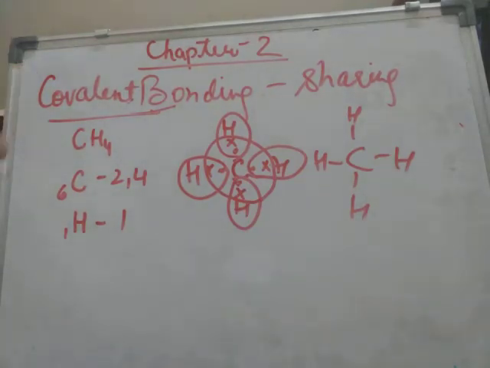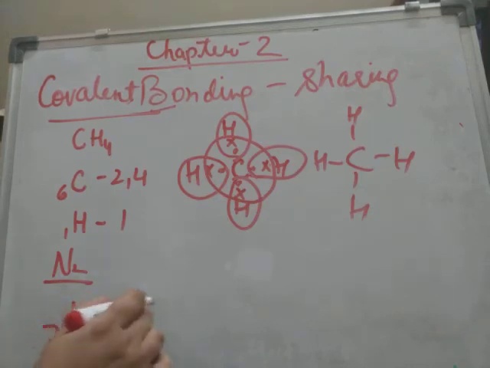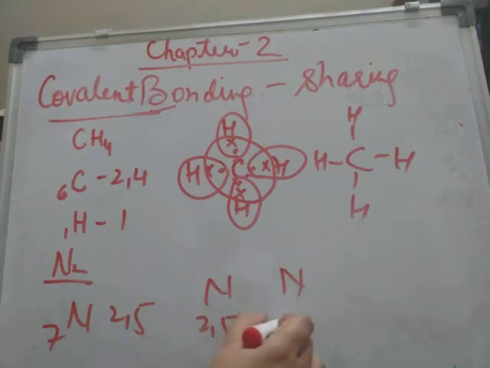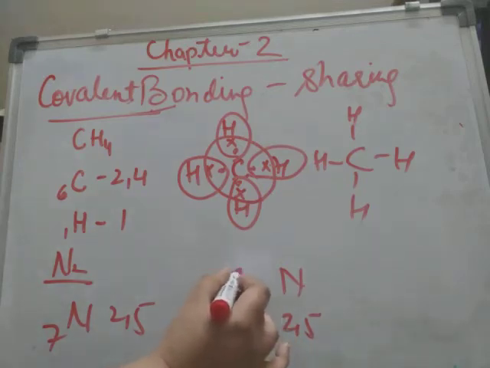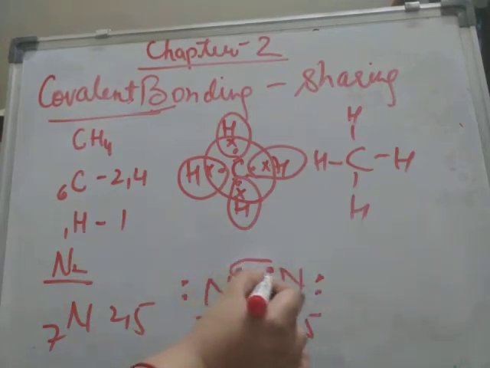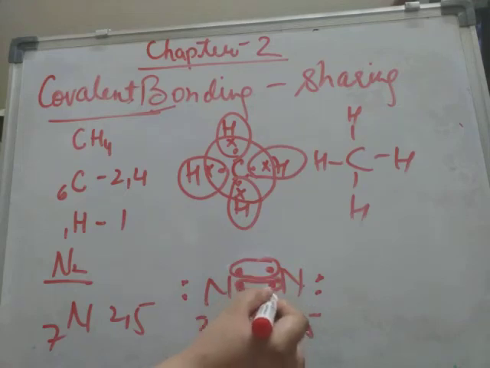In the same way, suppose nitrogen is given to us and we have to form the bond between nitrogen atoms. Nitrogen has atomic number 7, its electronic configuration will be 2, 5. 2 nitrogen atoms are there, each is having 5 valence electrons. It means each nitrogen atom will require 3 electrons to complete its octet. So 1, 2, 3, 4, 5, and 1, 2, 3, 4, 5. It will share these 3 electrons like this.